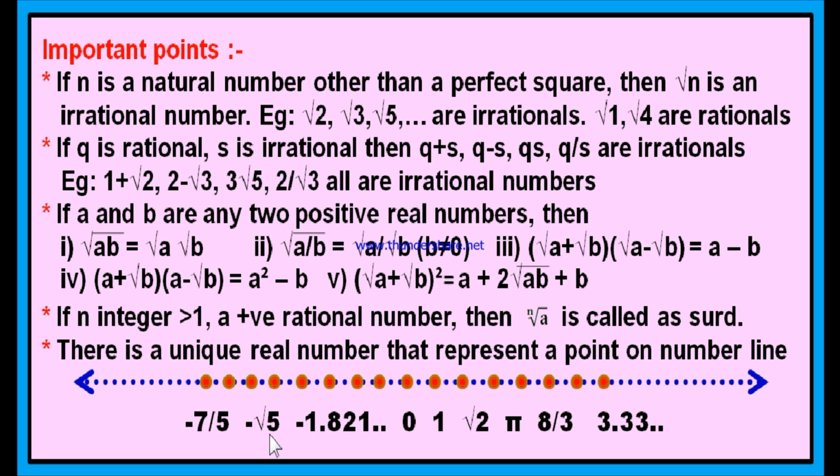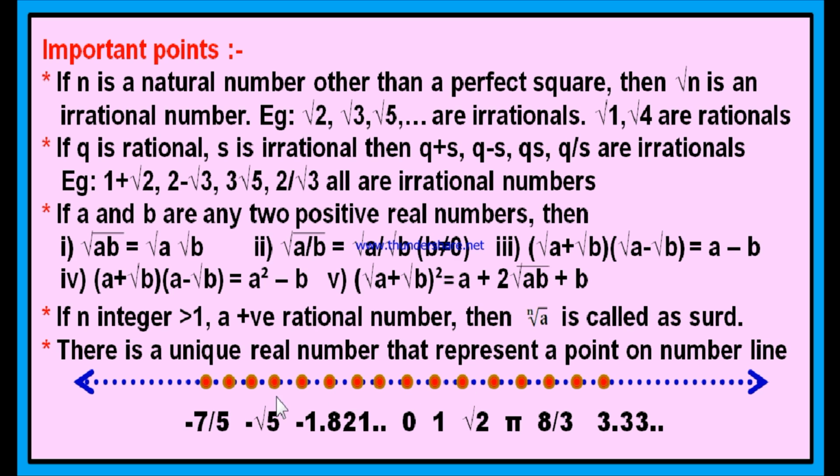This point is minus root 5, it is an irrational number. And this point may be 1.821 and so on, it is an irrational number. It may be 0, a rational number. It is 1, a rational number. This is root 2, an irrational number. This is pi, an irrational number. This may be 8 by 3, it is a rational number. And this point is 3.333 and so on, it is also a rational number. It is non-terminating and recurring, therefore it is a rational number.